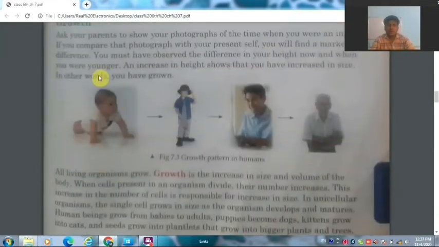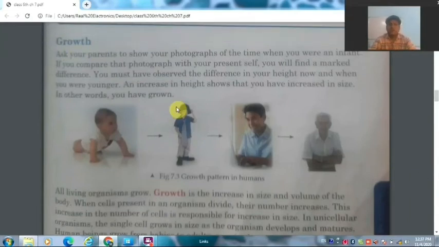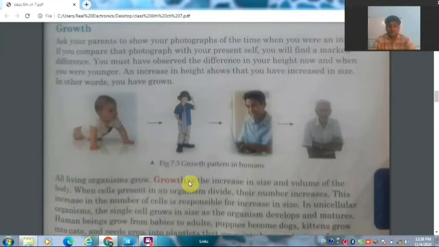Now the second property is growth. As you all observe, all the living beings around you, whether it is a small plant or a small baby, grow in time and increase in size, in weight, and also in the space they take. This is called growth. So all living organisms grow. Growth is the increase in size and volume of the body.